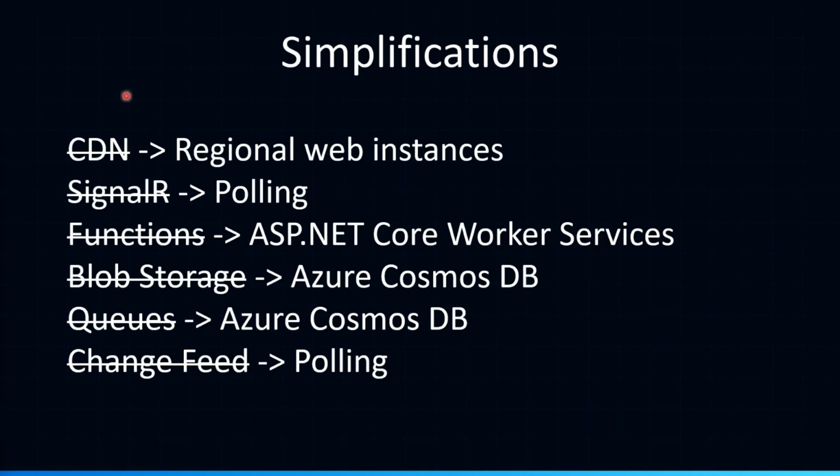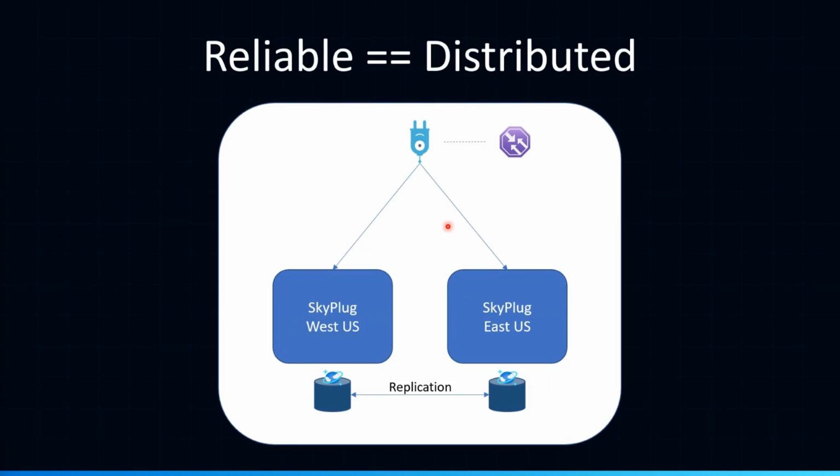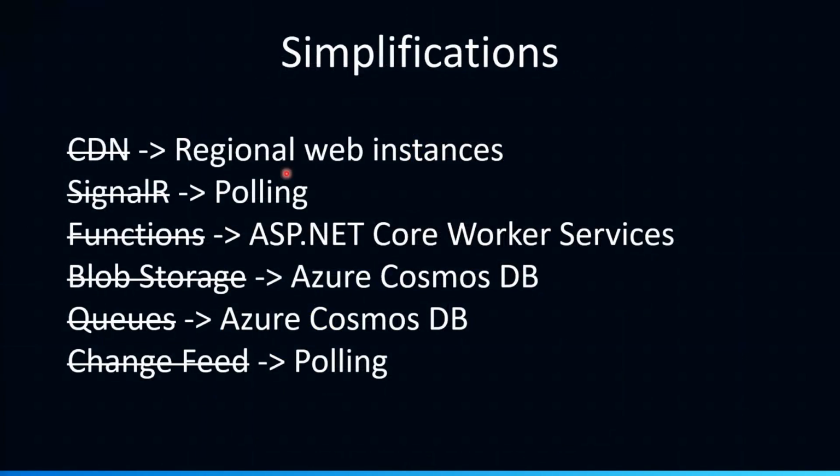So remember, I mentioned a CDN up here. The CDN is really something that allows us to distribute content across different regions. But if you remember this picture, we're already doing that to an extent. I could have more regions anywhere I wanted to get content to. So what I opted to do is just remove the CDN altogether and use a static web instance inside of each region as basically what the CDN was supposed to do in the first place. So CDN goes away. We just have regional web instances. One dependency removed.